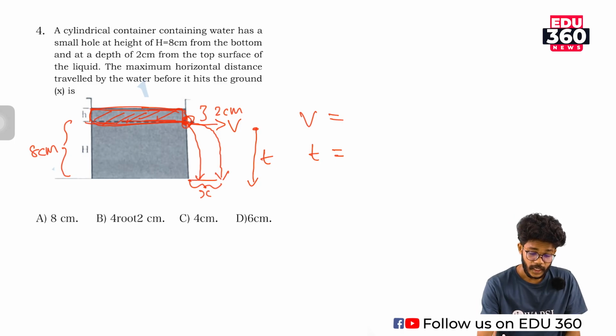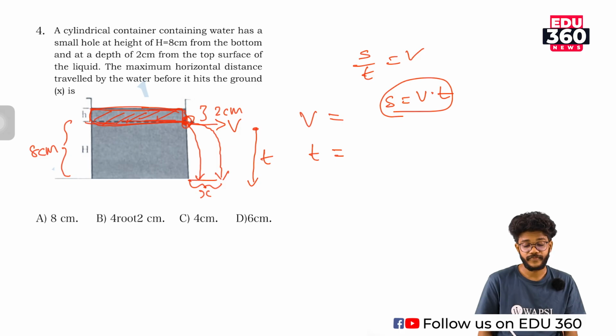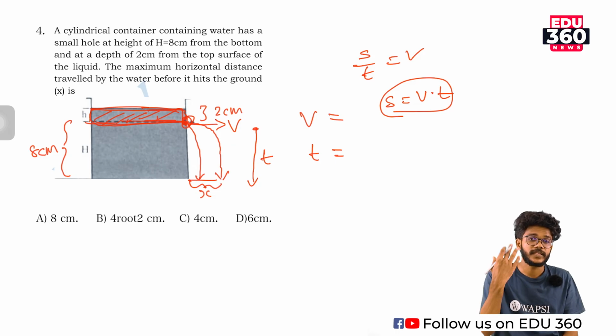So s by t is velocity, so s is equal to v into t. If we know the ejecting velocity and if we know the time, then s is equal to vt. So how can we find the ejecting velocity? Okay, so we know that the mass stored above the hole will give sufficient energy to the particle.